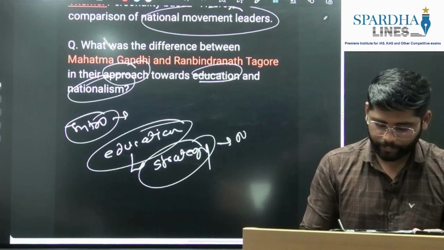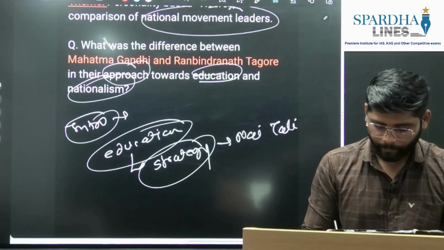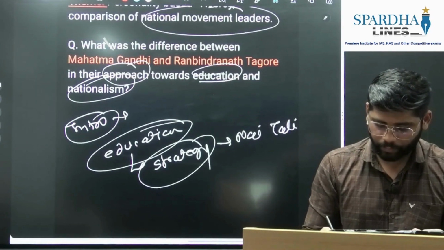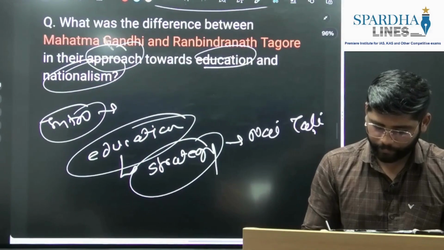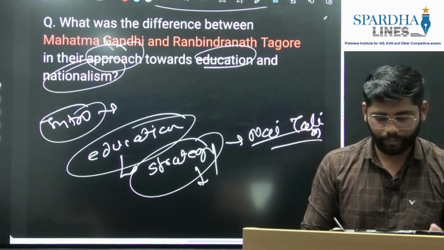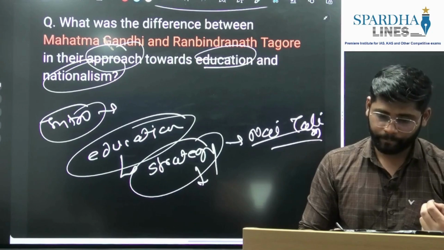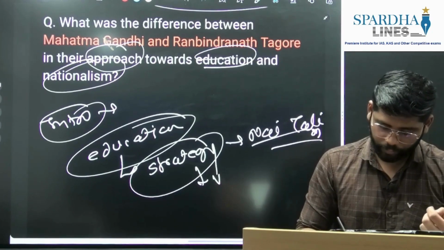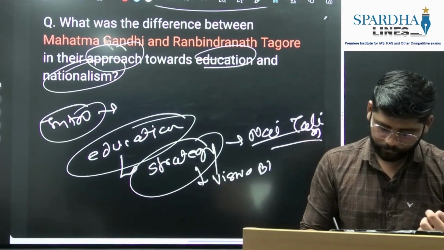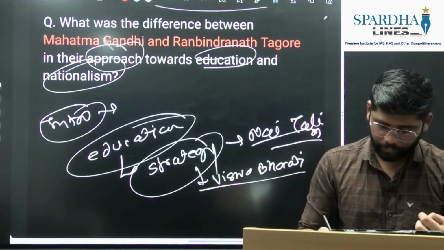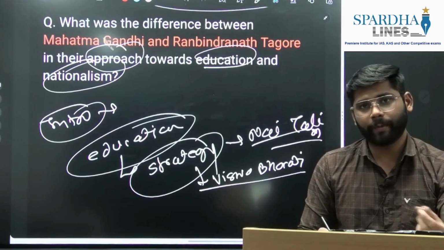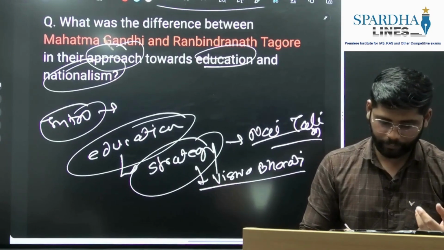He introduced Nai Talim, where he emphasized all-round personality development. On the other hand, Gurudev Rabindranath Tagore introduced Vishwa Bharati, which emphasized the universal humanism aspect. You can mention it that way.